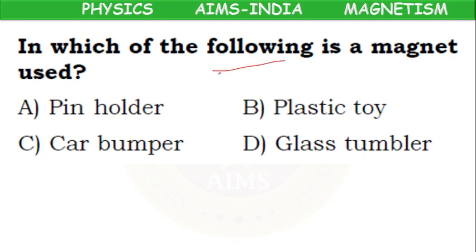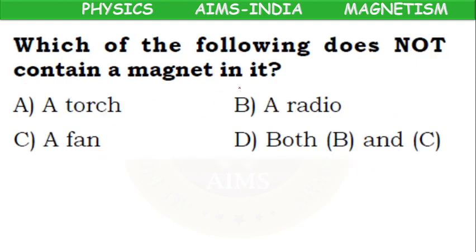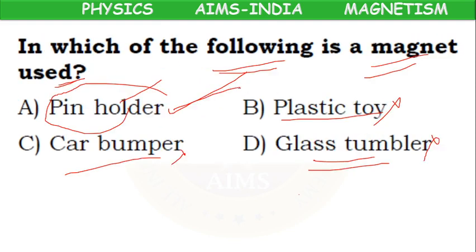Next, in which of the following is a magnet used? Pin holder box. Yes, pin holder box. Because in the pin holder box, all pins get attracted towards the holder, so that we can easily take the pins from the holder. In the pin holder box, a magnet will be there. Plastic toy, no. Car bumper, no. Glass tumbler or glass vessel, no. Answer is pin holder.